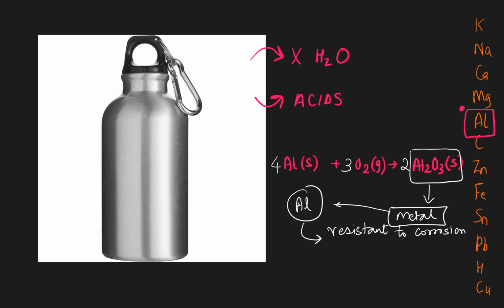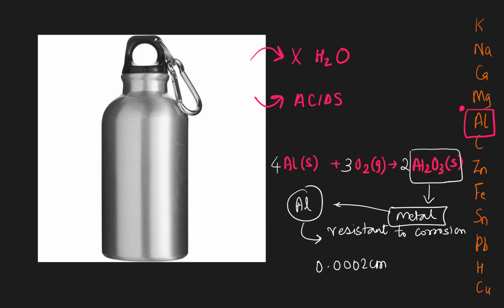And how thick is this layer of aluminium oxide? Well, the layer is just 0.0002 centimeters thick, but it is quite thick enough to make the metal resistant to corrosion. And this is said to be a very tough oxide layer, and this sticks to the surface of aluminium very strongly, and it does not even flake off.